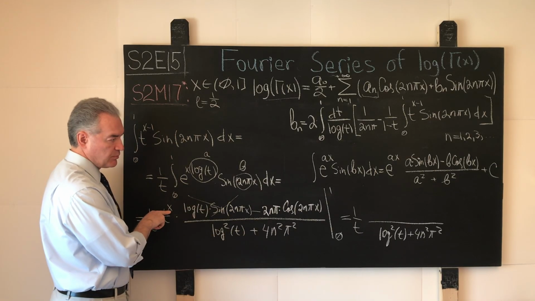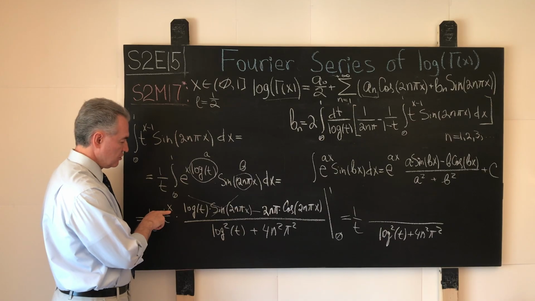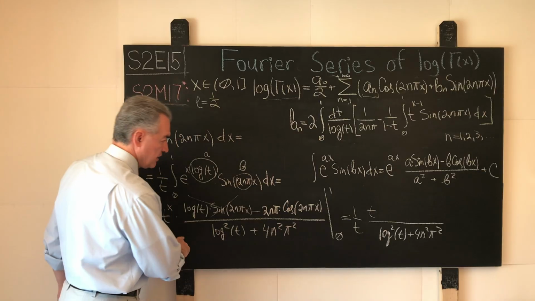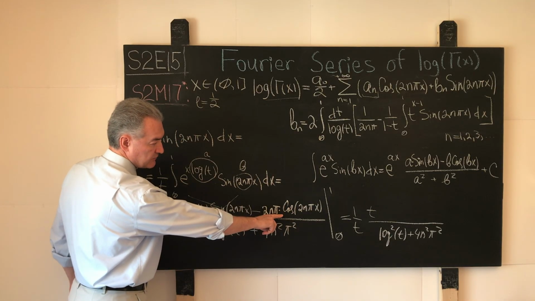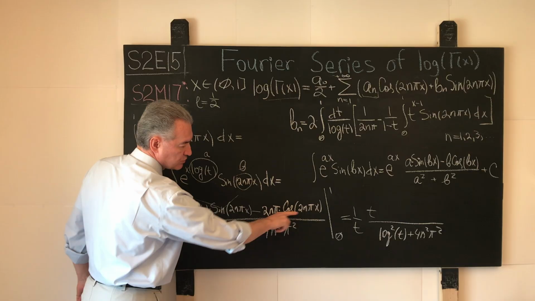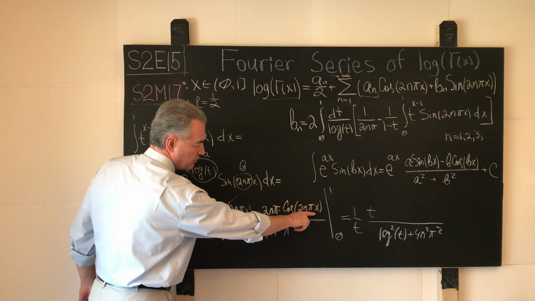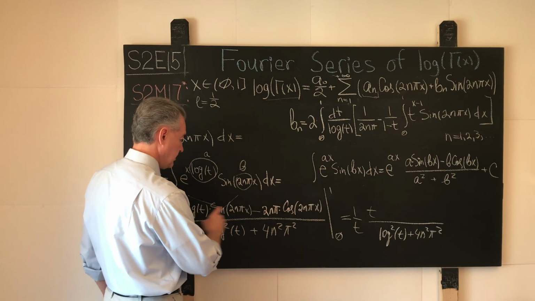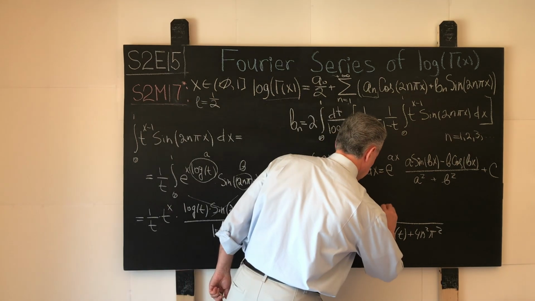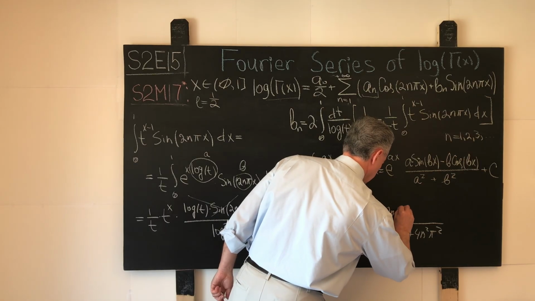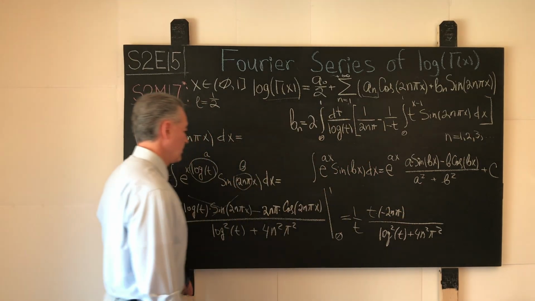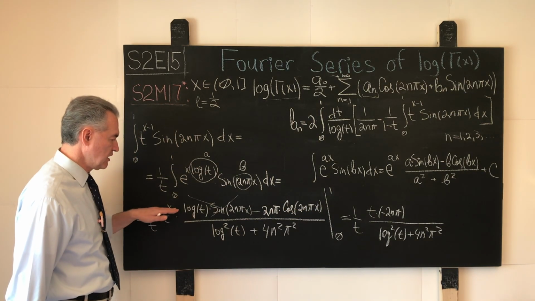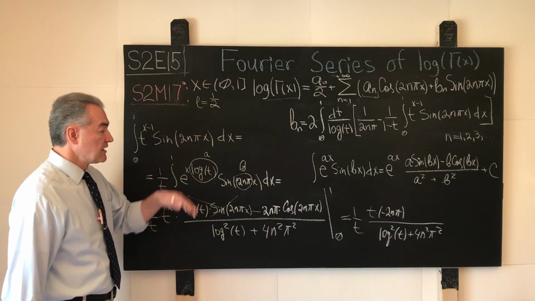At the upper boundary of 1, we will have the value of t, and cosine at 2n pi will be 1, so this will collapse into t times negative 2n pi. Here t to the power of 1 is t.